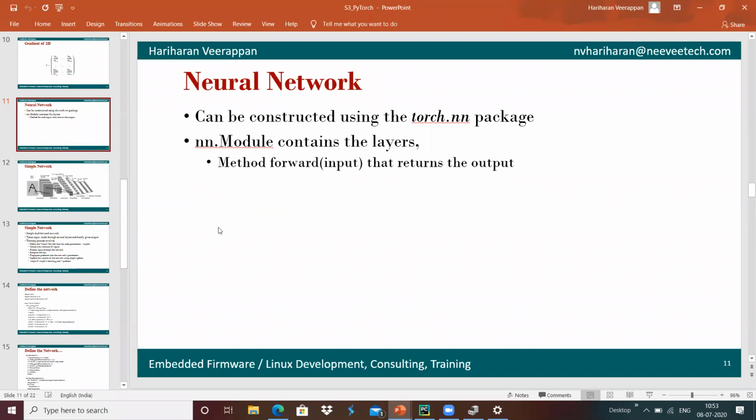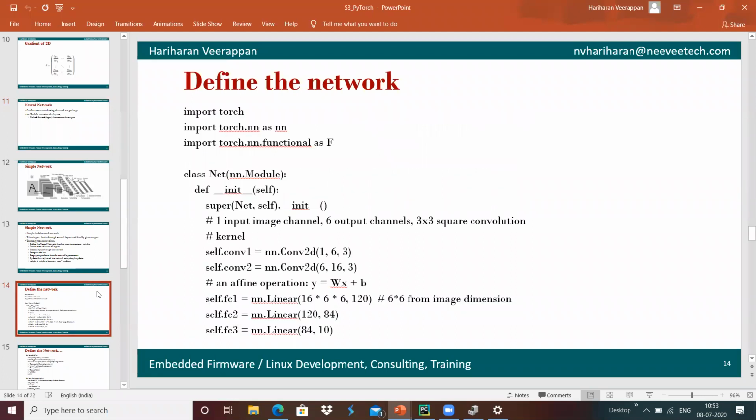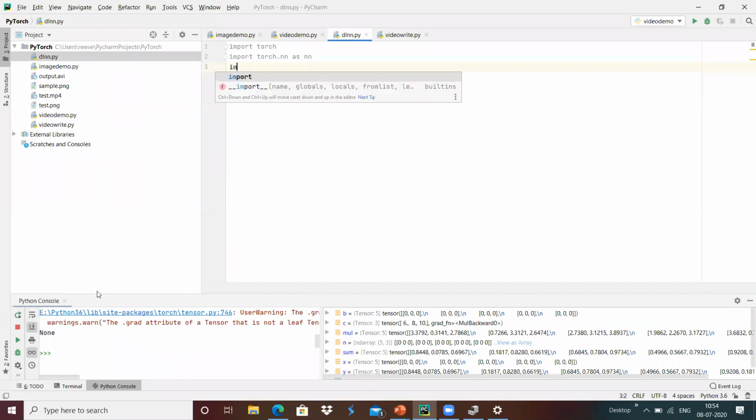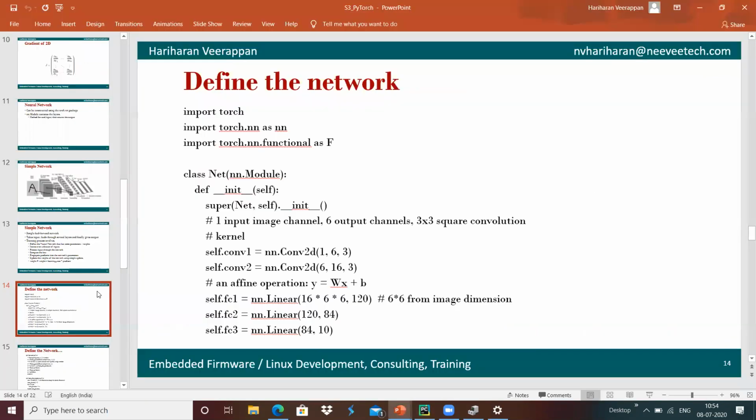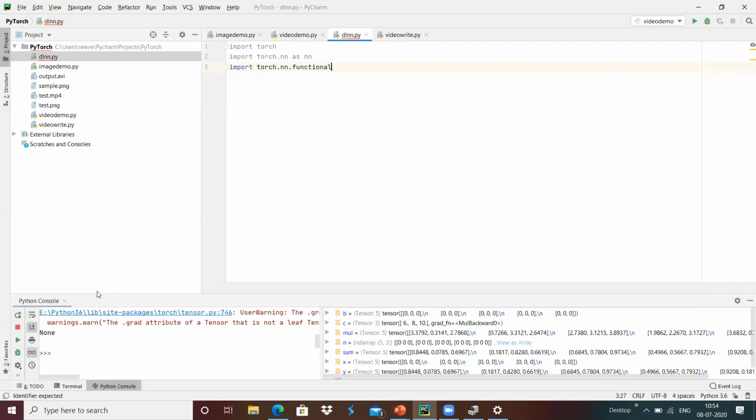And I'm going to add functional APIs as well: import torch.nn.functional as F.